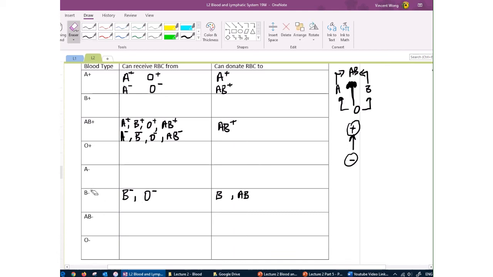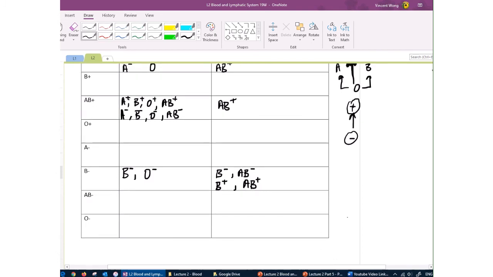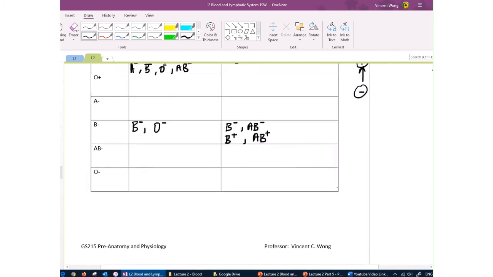And if you're negative, you can give to other negatives and you can give to positive as well. So try this out and see if you can figure out the entire transfusion chart.